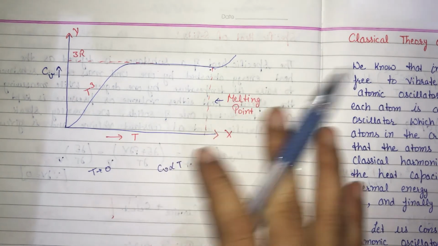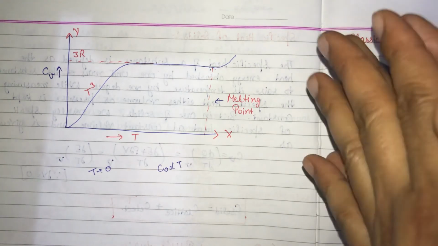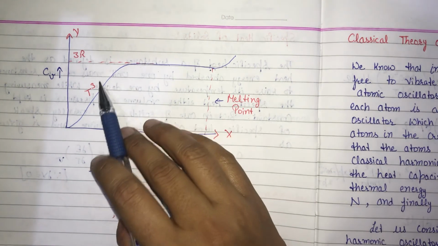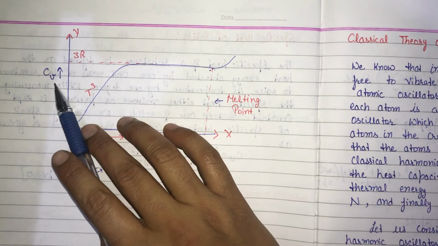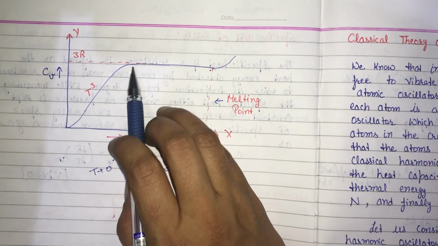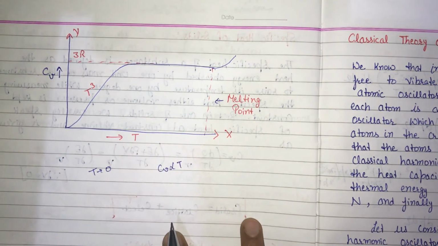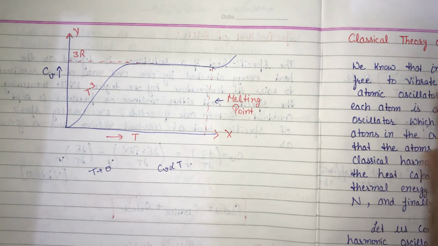This behavior was not explained by the classical theory, that is, why the specific heat in the low temperature range goes on decreasing. This was explained by the quantum theory of Einstein, which we will discuss in our next video.